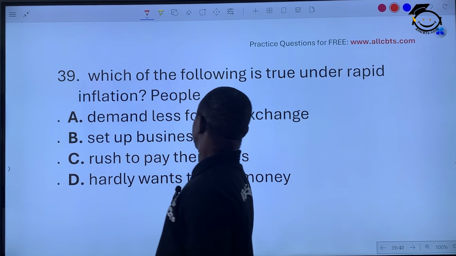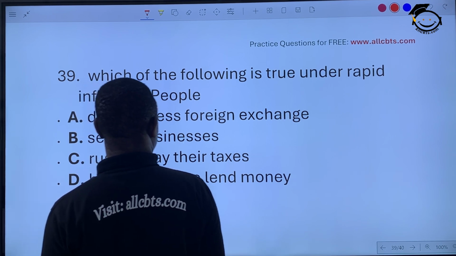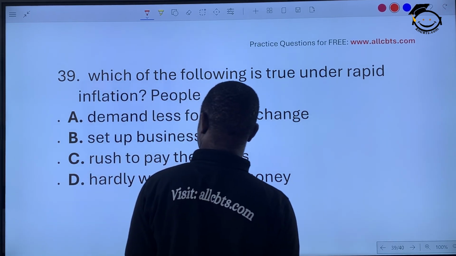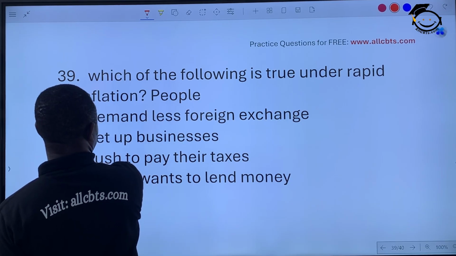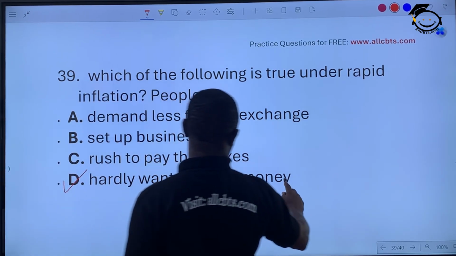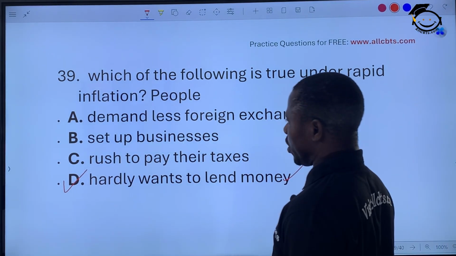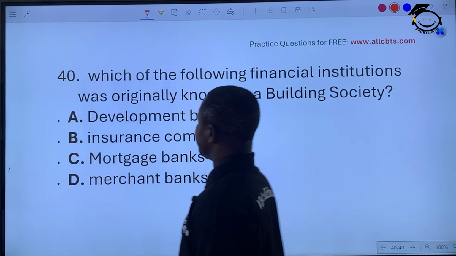Very well. Which of the following is true under rapid inflation? People demand less foreign exchange, people set up businesses, people rush to pay their tax, people hardly want to lend money. Do you know why? Because when I lend you my money today, by the time you are paying back tomorrow or next week, it has lost its value. What you could buy before cannot buy it again. So people hardly lend money. Okay?